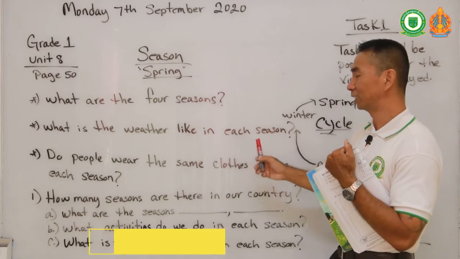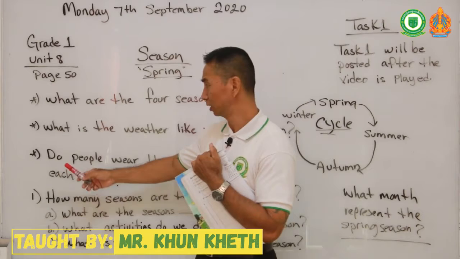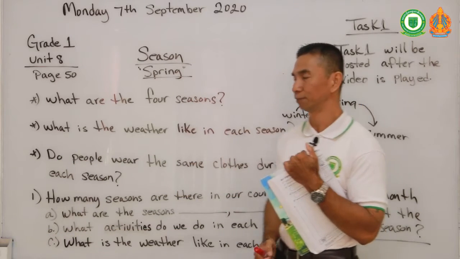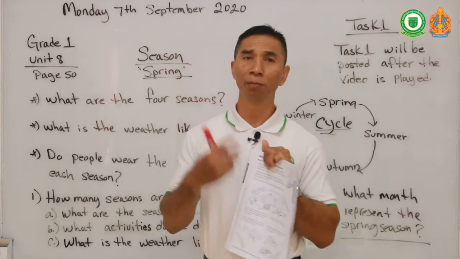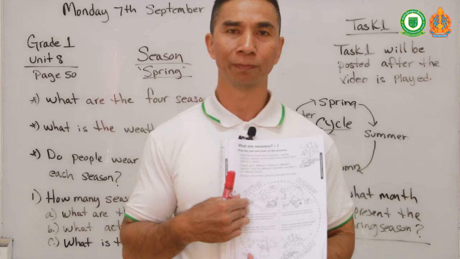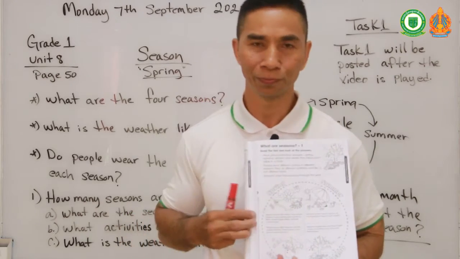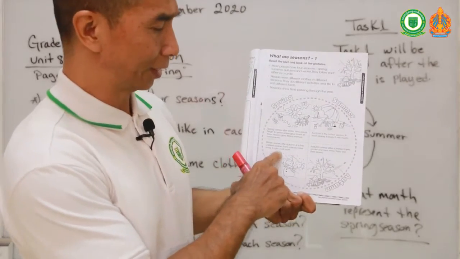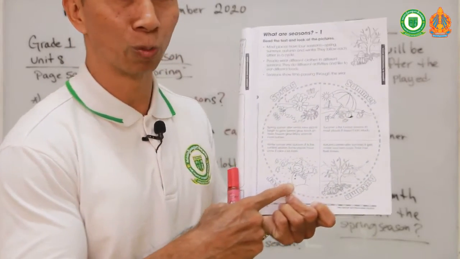What is the weather like in each season? Now my next question to you is, do people wear the same clothes during each season? So for summer, do you wear the same clothes in summer as in winter? Yes or no? As we see here in this picture, in winter there's a lot of snow and people make snowmen, and it's probably really cold, right?